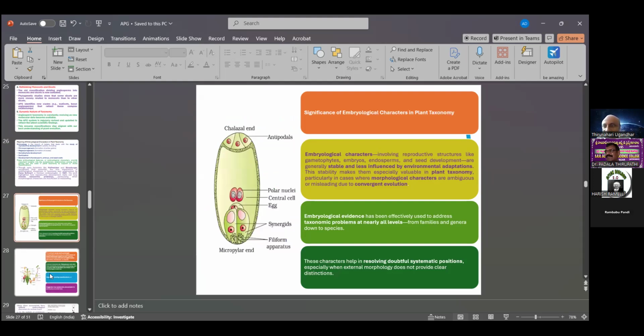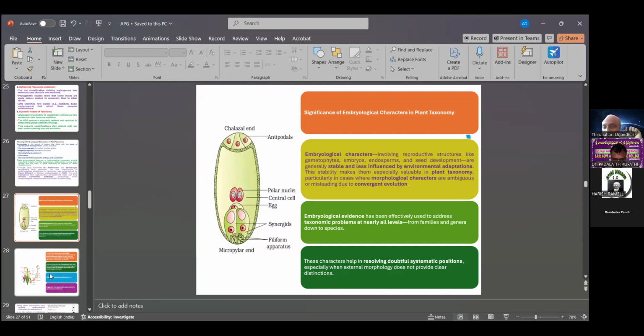What is the significance of embryological characters in plant taxonomy? Embryological characters involve reproductive structures like the gametophyte, embryo sac, embryo, endosperm, and seed development, which are generally stable and less influenced by environmental adaptations.